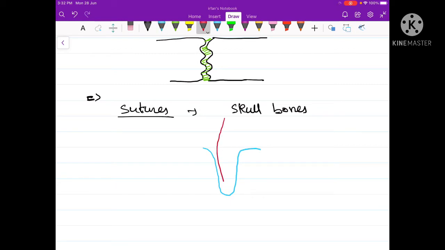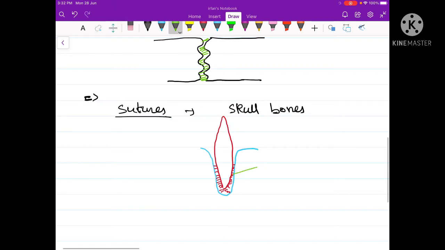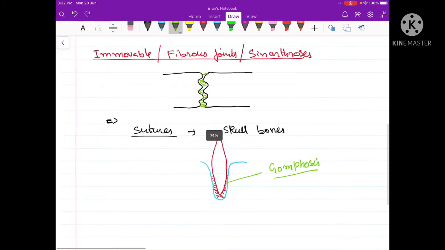Between the root of the tooth and the socket is a joint called gomphosis, which is again an example of an immovable or fixed joint. So this was the first category of joints, the immovable or fibrous joint.